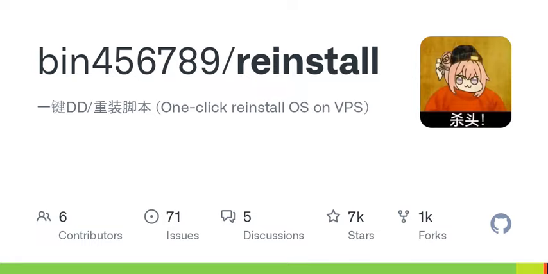So I just stumbled across this amazing script for reinstalling operating systems. It can do it in one click. I mean, how cool is that? Wait, seriously. One click. That sounds almost too good to be true. What systems does it support?